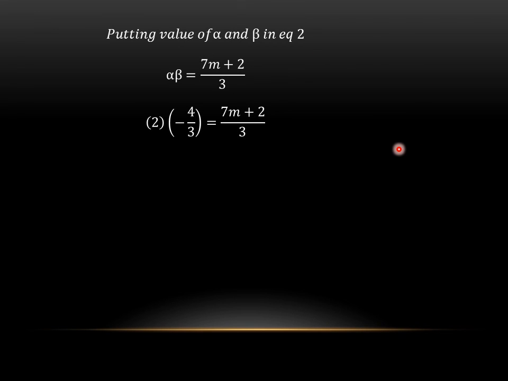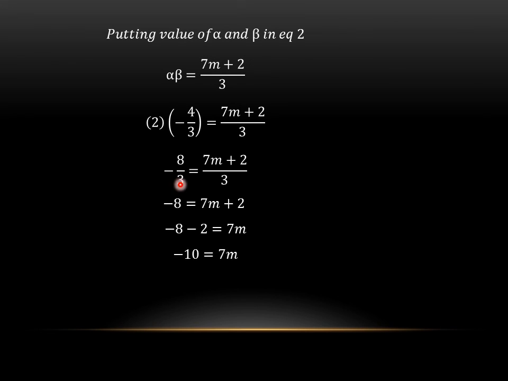Yes, we can. So putting the values of alpha and beta in equation 2, what is equation 2? Equation 2 is alpha beta equals 7m plus 2 by 3, and the values of alpha and beta are 2 and minus 4 by 3. So now replacing alpha and beta, we will get minus 8 by 3 equals 7m plus 2 by 3. The denominators on both sides of the equation are the same, so we can cancel those denominators. 3 will get cancelled with 3. So the equation will simply become minus 8 equals 7m plus 2.